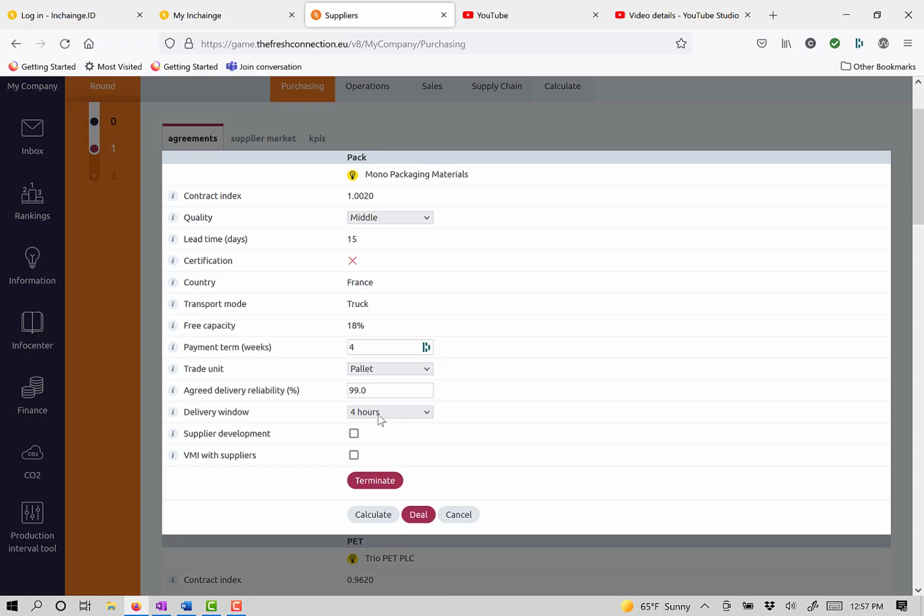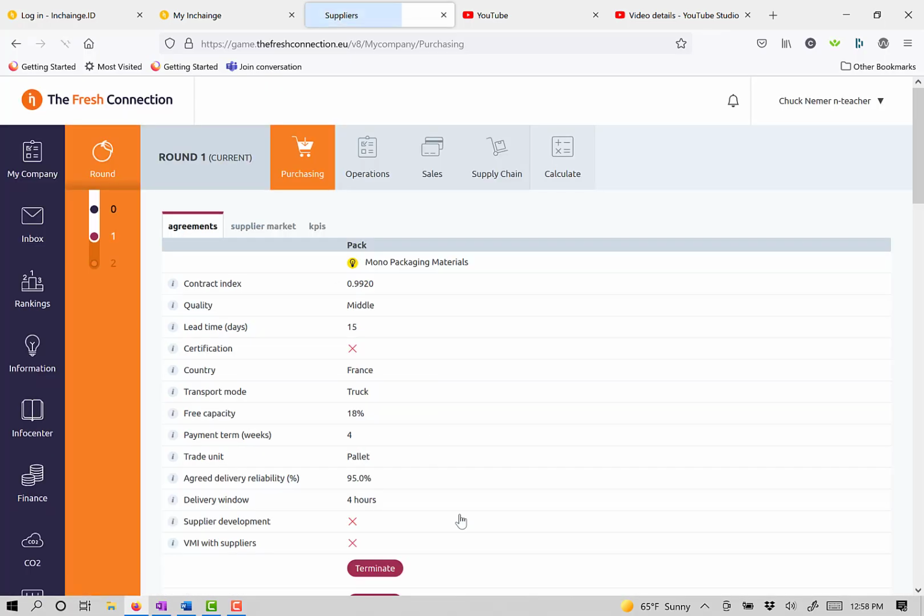And you start thinking, okay, I wonder what 100% is worth then if they're not bumping up the price much. So we put in 100, and the supplier comes back and says, okay, you're asking for perfection, then we're going to charge you 3 times the price of 3 cents, or 9 cents a bottle. So as you change the promises, I just did it for the one, but as you change the promises, the contract index or the multiplier is going to change.